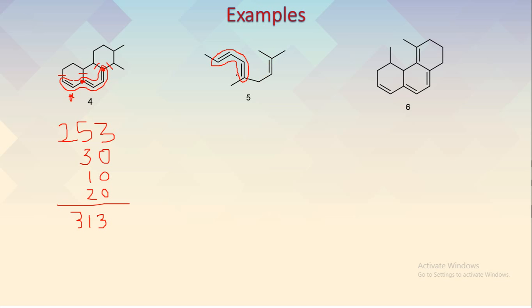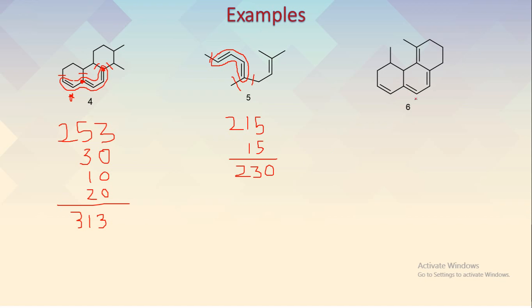So this is a diene system, so the base value is again 215 nanometer. Then you can see there are no double bonds extending the conjugation. Then there is no question of an exocyclic double bond. Then just find out the alkyl substituents. There is 1, 2 and 3, so it will be 15. So that's all. The total value is 230 nanometer.